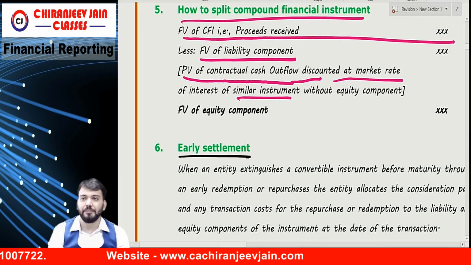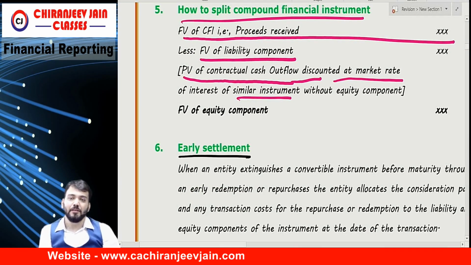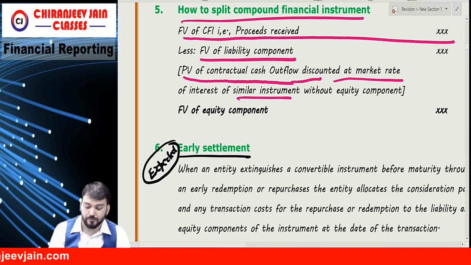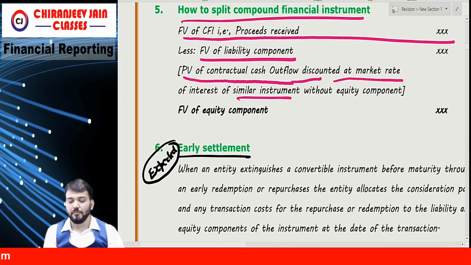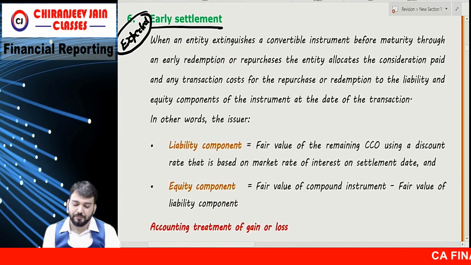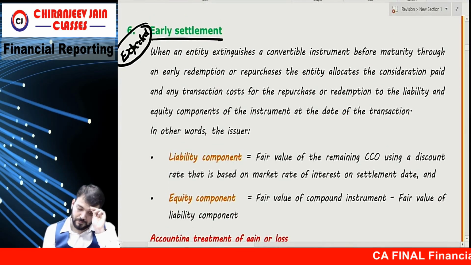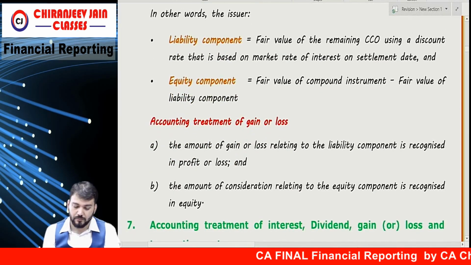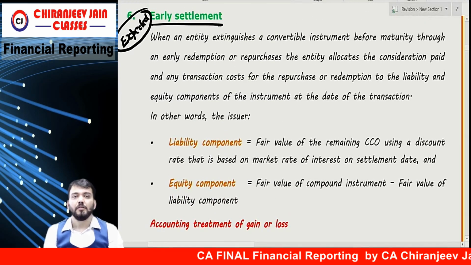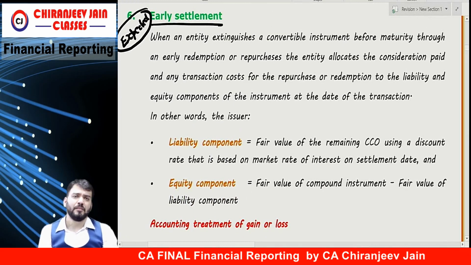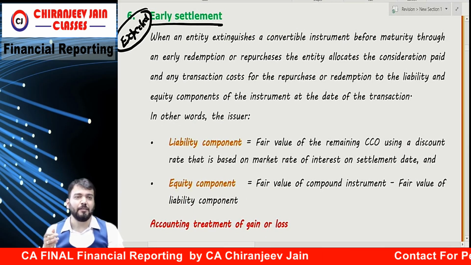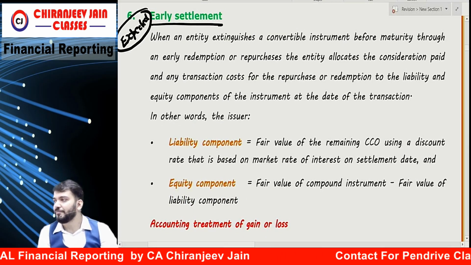Then early settlement. I'm expecting one question on this. Early settlement means what? Suppose we have issued, in the first example, compulsory convertible debenture.